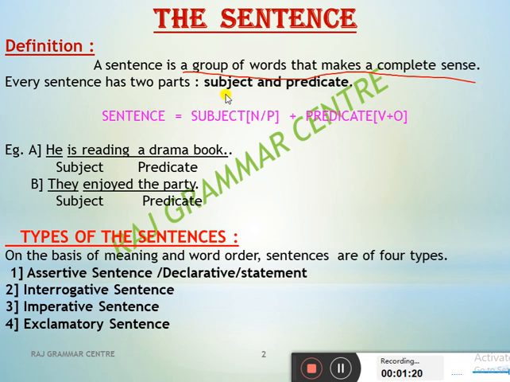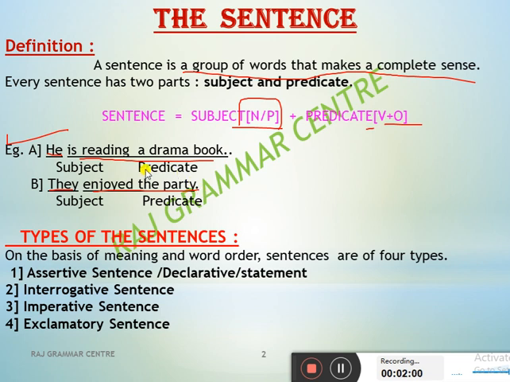Every sentence has two parts, subject and predicate. In the subject, normally what do we see? Noun or pronoun, and the predicate consists of verb and object. See the examples. Two examples are here. He is reading a drama book. He is the subject and the remaining part is the predicate. They is the subject, enjoyed the party is the predicate, right? So in this first part you have to understand only one thing. A sentence is a group of words that makes a complete sense. Not only a group of words, that sense should also come especially by the sentence.